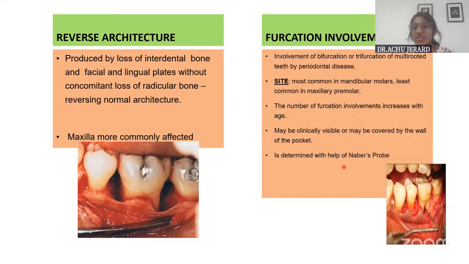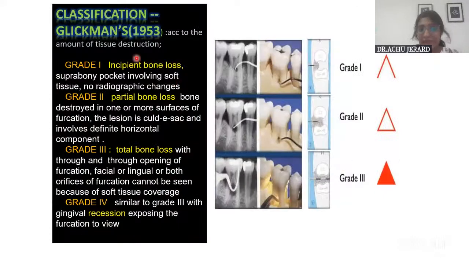And then the furcation involvement. In that, you have to add the grades of furcation involvement proposed by Glickman. I think you all know it. Furcation involvement has been asked as a short note. If it is asked as a short note, you have to write in the classification both the horizontal classification as well as the vertical component.